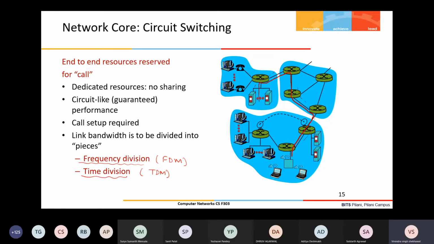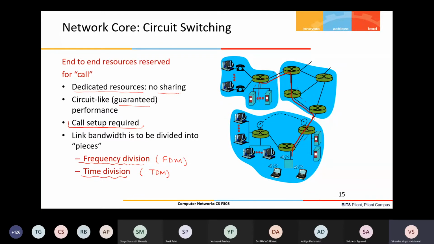As I said, dedicated resources are reserved, so there is no sharing. Only that call or that data will be transferred according to the reservation that has been made. It gives a kind of guaranteed performance because of the reservation. If you reserve a resource before going somewhere, then it's a kind of guarantee. Another distinguishing feature from packet switching, which will come later, is that a call setup is required.